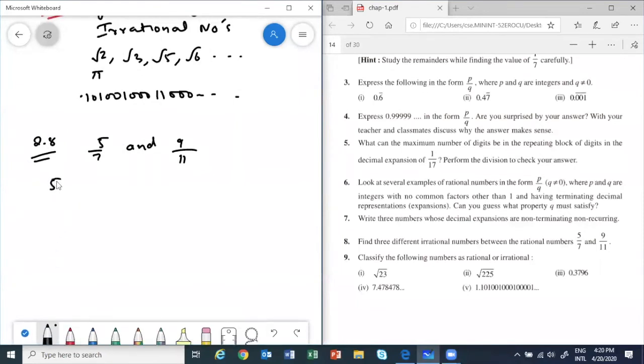So 5 by 7 will get converted into 0.714285 bar. What about 9 by 11? Others give me the answer. Divide and tell me 9 by 11 in decimal form.